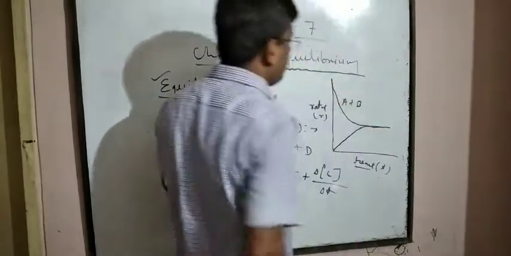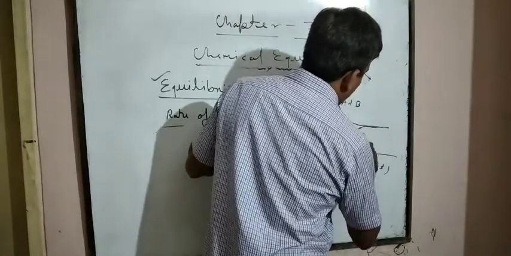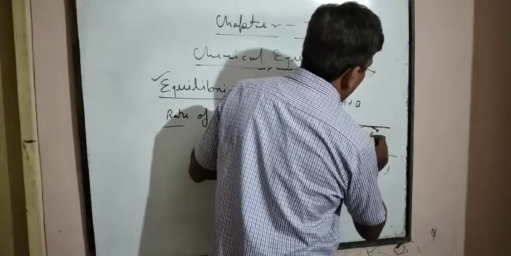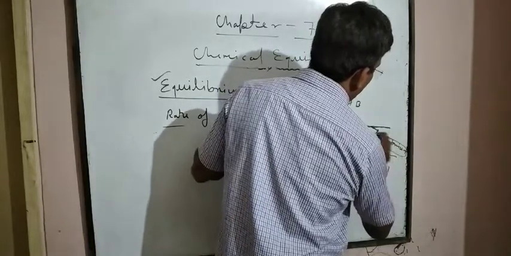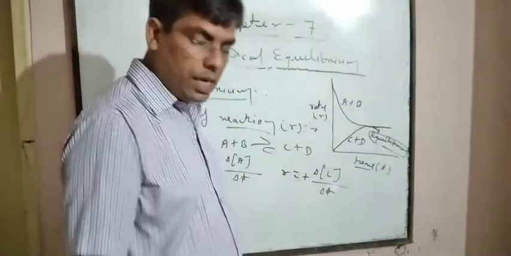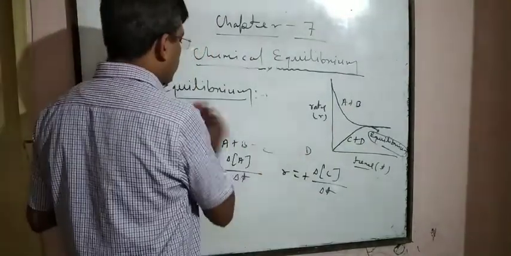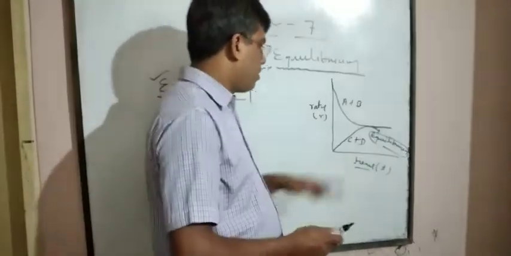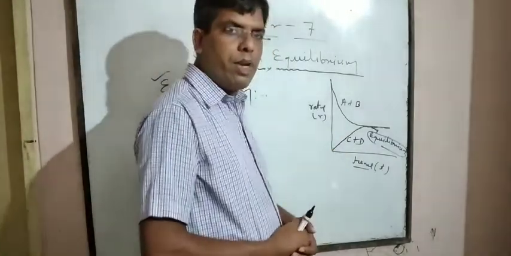and in this way the state of equilibrium will be established. When the rate of forward reaction, this one is for product, and the rate of backward reaction are equal to each other, then it is known as equilibrium. It is a state of equilibrium. So when the rate of forward reaction is equal to the rate of backward reaction, then at that instant equilibrium will be established. With the help of this graph, rate of reaction with respect to time, we can understand how equilibrium will be established.